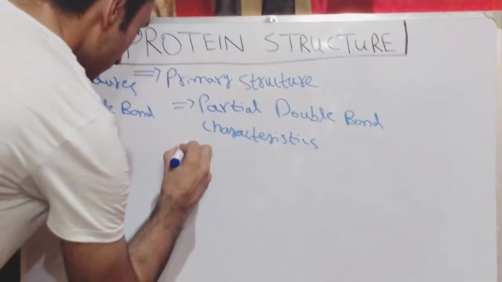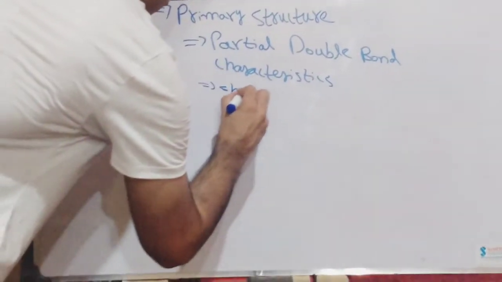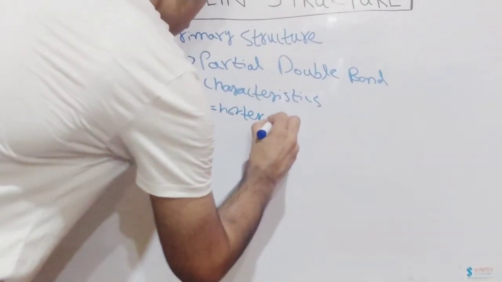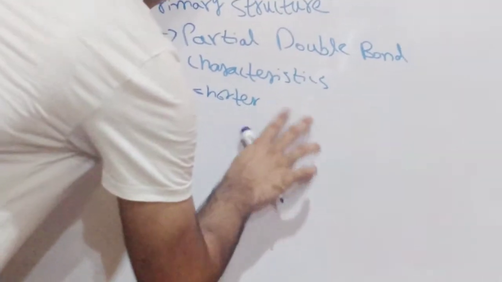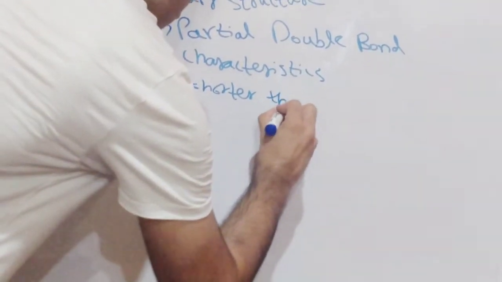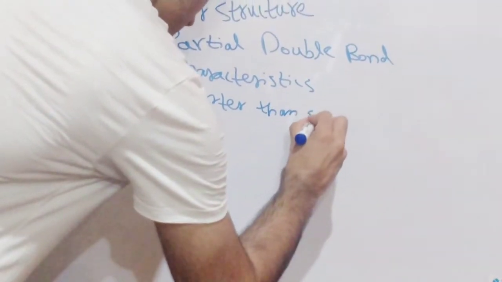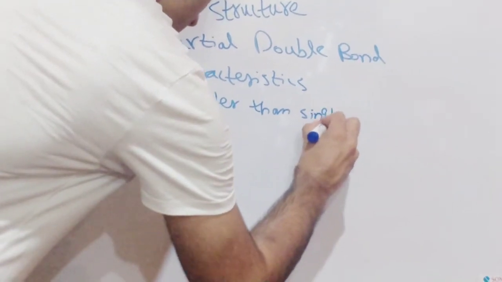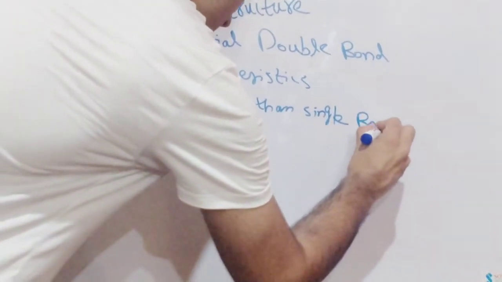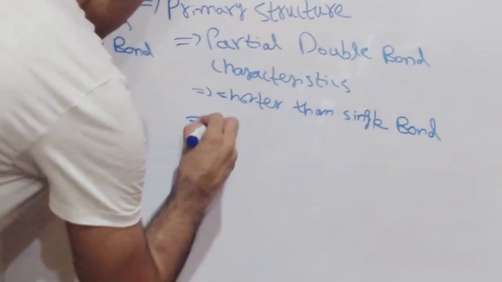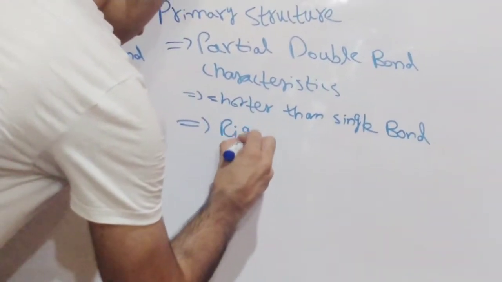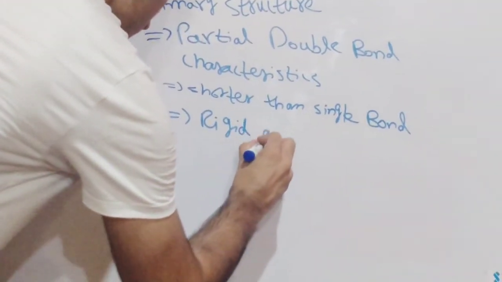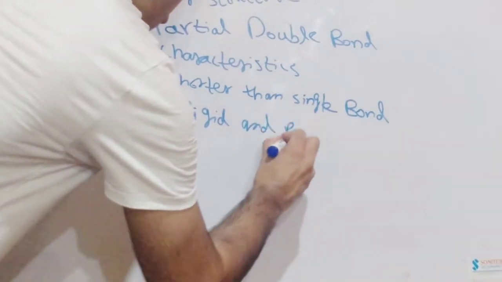So the bond is shorter than the single bond, and it is rigid and planar.